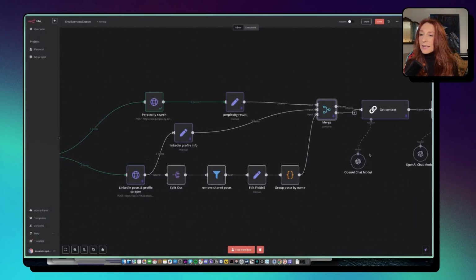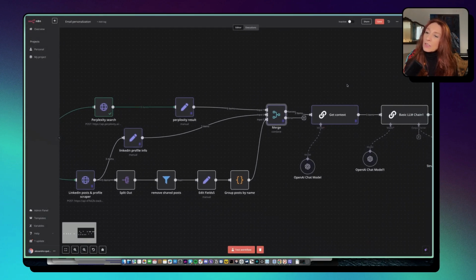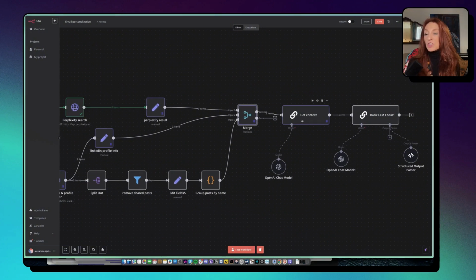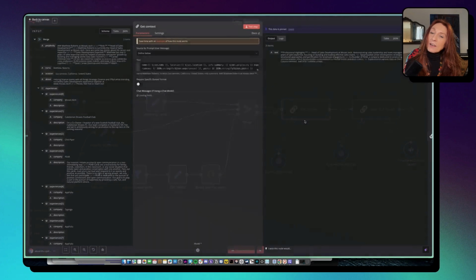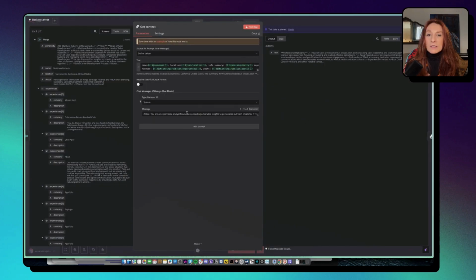Okay. And so with all this information, we have a node which is a simple LLM chain here. And here I have a prompt in the system here.